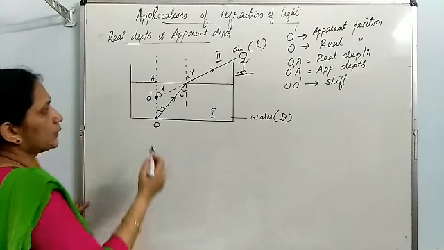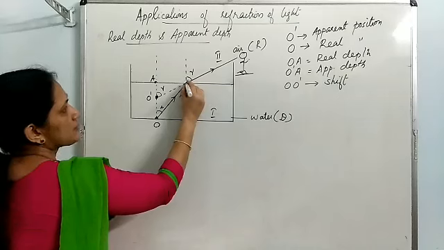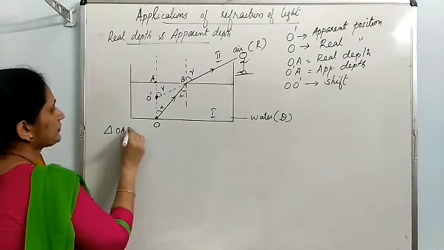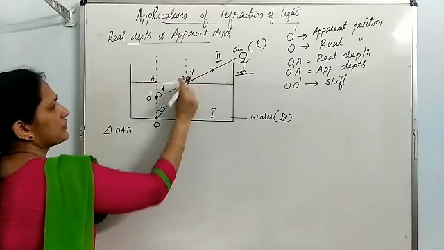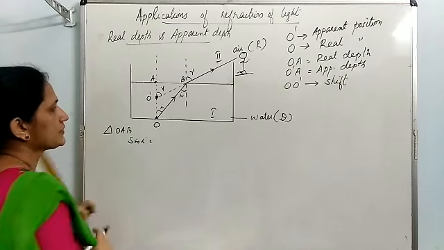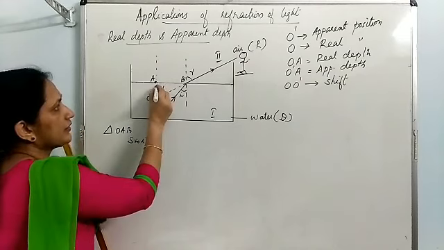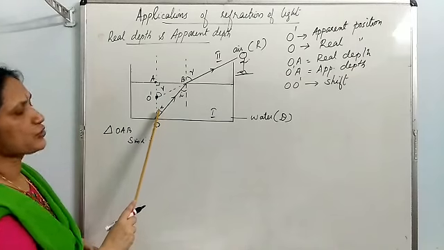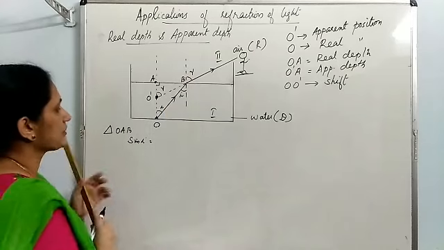Then, look at the triangle OA. This point I am labeling as B. Look at the triangle OAB. O here, A here, and B. Okay, this triangle OAB. What is sine I? This is the angle I, and this angle is right angle. So sine I means opposite side by hypotenuse, AB upon OB.